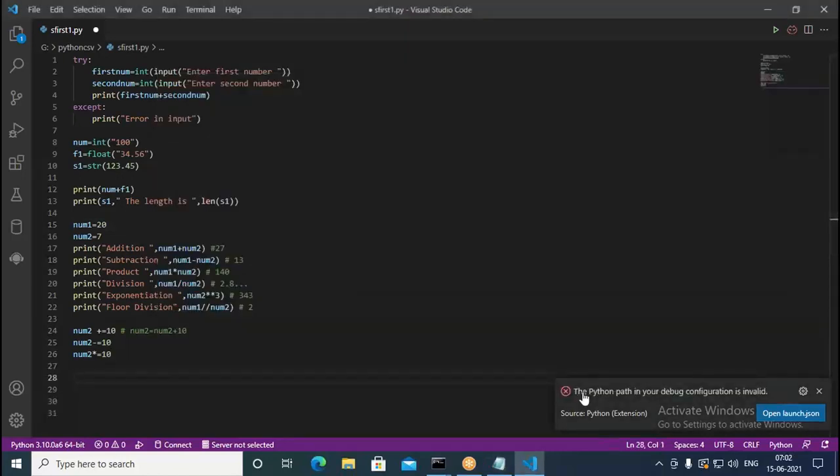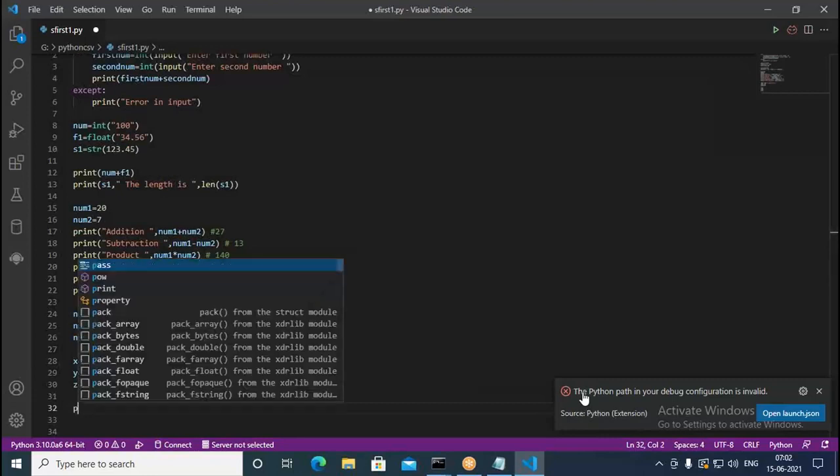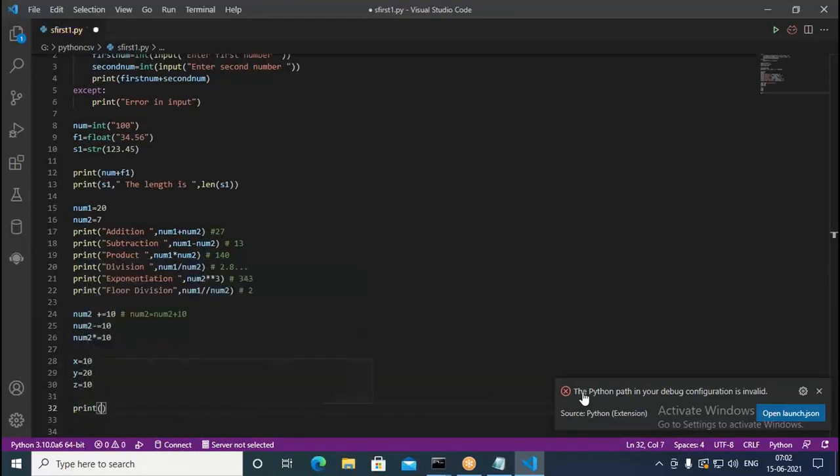Now I put some other numbers: x equal to 10, y equal to 20, and z equal to 10 again. Now I want to compare these. Print, what do I do here? x equal to y.